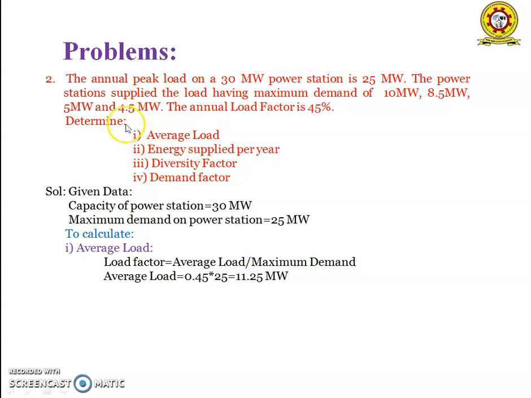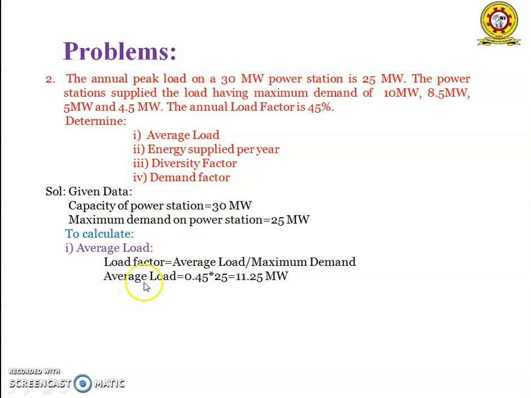In the problem, it was given that the capacity of the power station is 30 megawatts and the maximum demand is 25 megawatts, and the maximum demands of the individual supplies are 10 megawatts, 8.5 megawatts, 5 megawatts and 4.5 megawatts, and the annual load factor is 45%. So we have to calculate the average load.